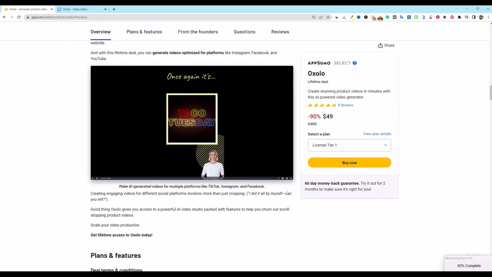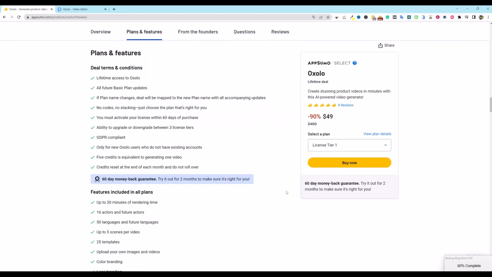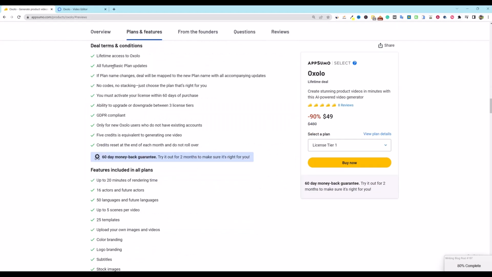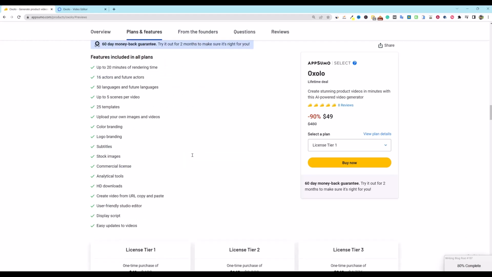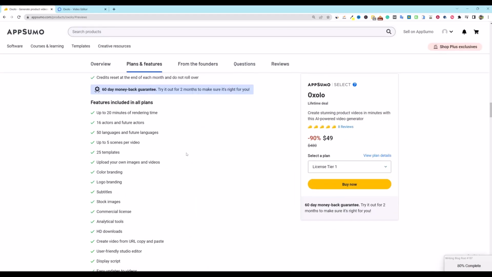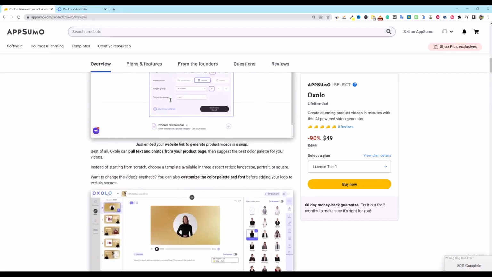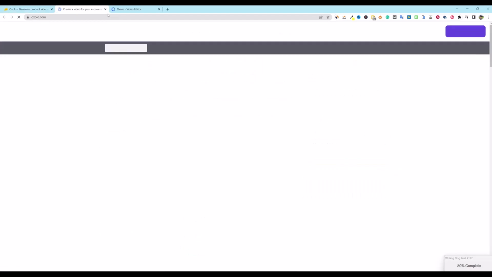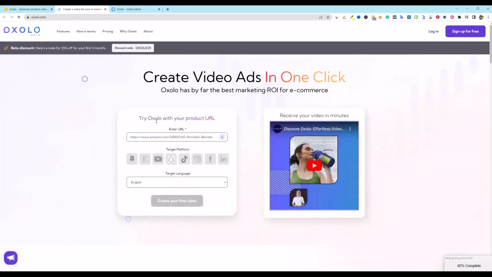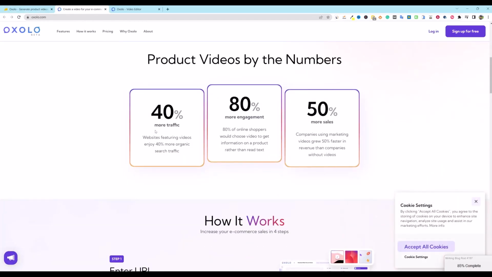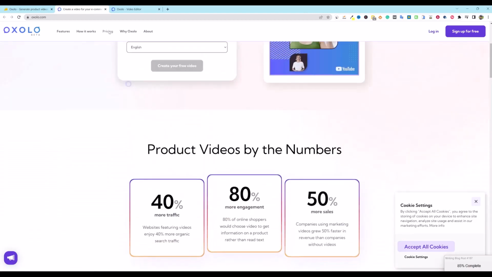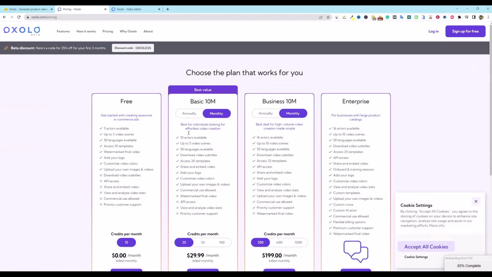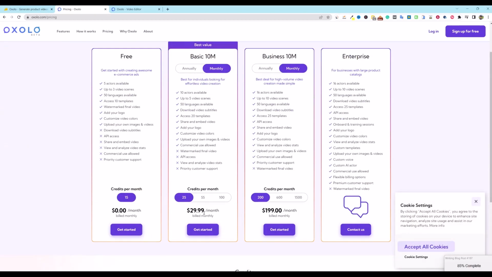We'll just scroll through here. You can look and see what everything looks like. What you're going to get, all future basic plan features. So that's something to note, that you'd have to go over to their website. Let's go back up here real quick. If we open up their site and look at the pricing structure, the basic plan is $29 a month.